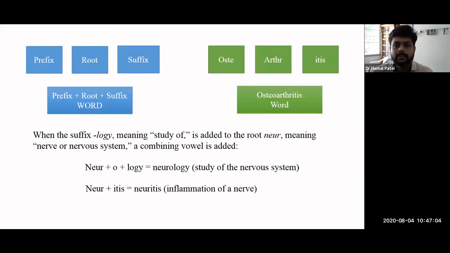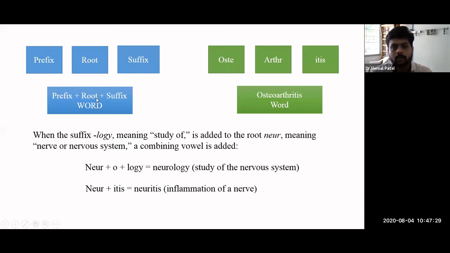Okay, so here is one example. As we all know, we have three major word parts: prefix, root, and suffix. If we put them all together, it is considered a word: prefix plus root word plus suffix. It is not necessary that every time we use all three things.